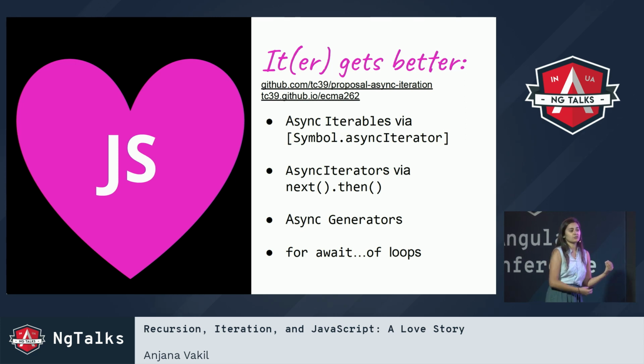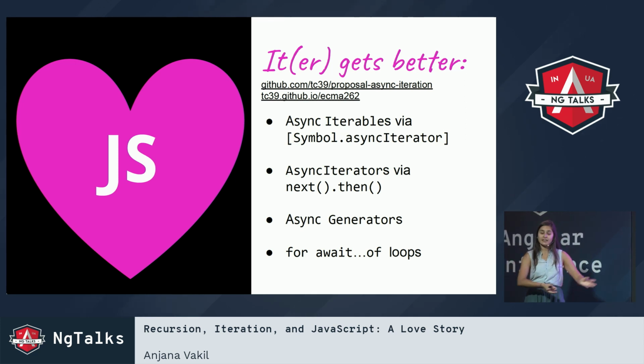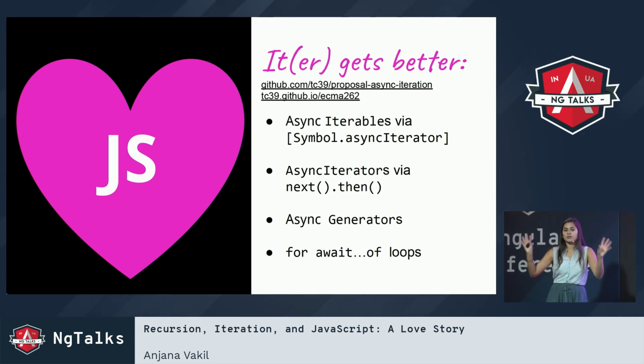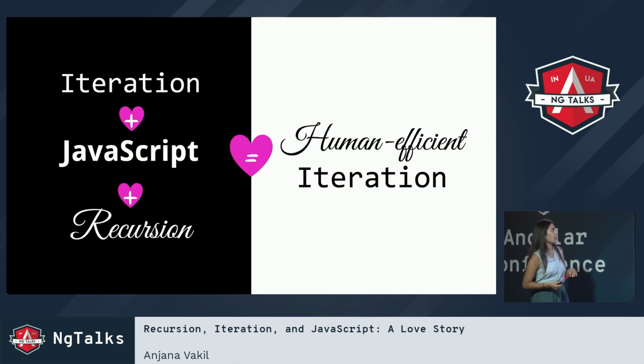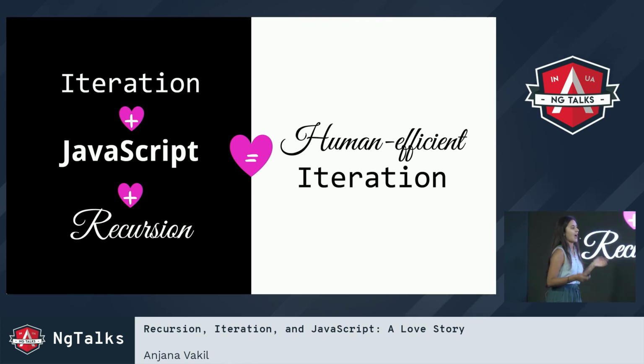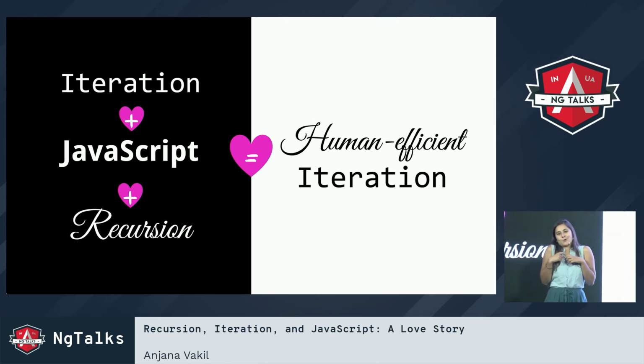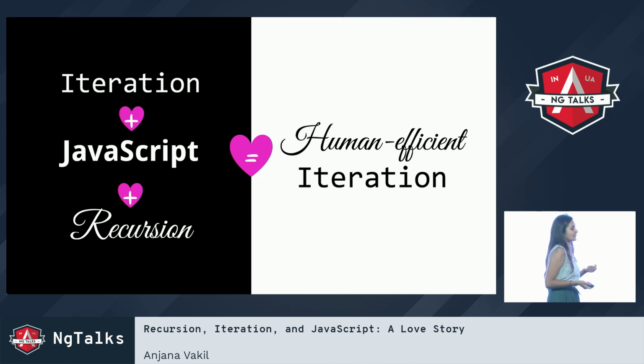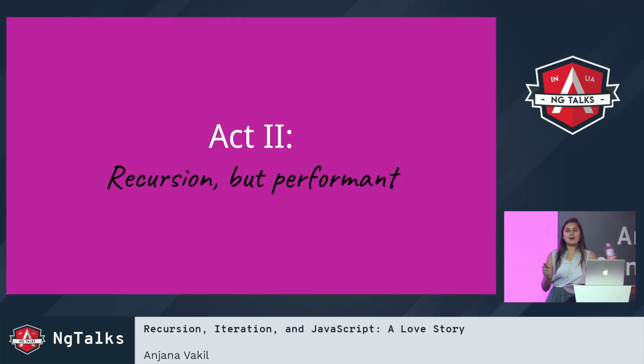So we've got these features in JavaScript now that allow us to take the recursive model, the more human efficient model that we want to use, and bring it into our iterative code. So with a little love from JavaScript and a little love from Recursion, we get more human efficient iteration. I don't know about you, but that makes my heart feel warm and fuzzy. So that's Act 1. How about Act 2?